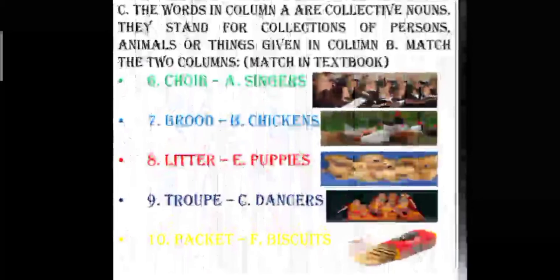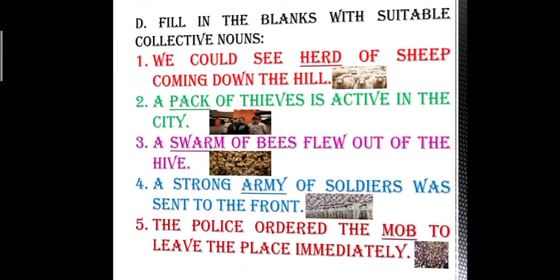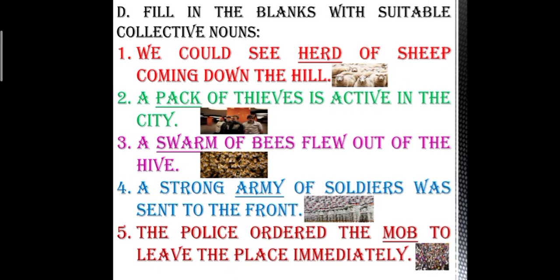Brood of chickens. Many chickens coming together, it will be a brood of chickens. It is B, chickens. Litter of puppies. So cute puppies are there. Yes, so it is E, puppies. Troop of dancers. You can see how many dancers are there. So it will be a troop of dancers, which is C. And packet of biscuits. We love biscuits, isn't it? Let's move on to exercise D. Fill in the blanks with suitable collective nouns.